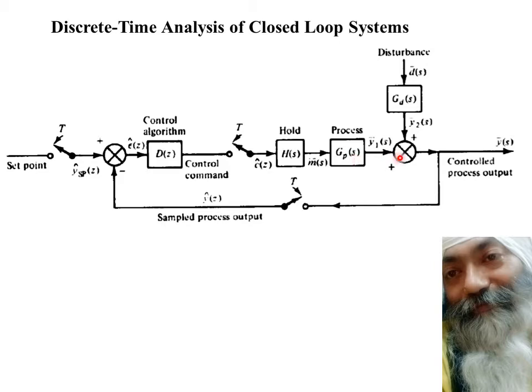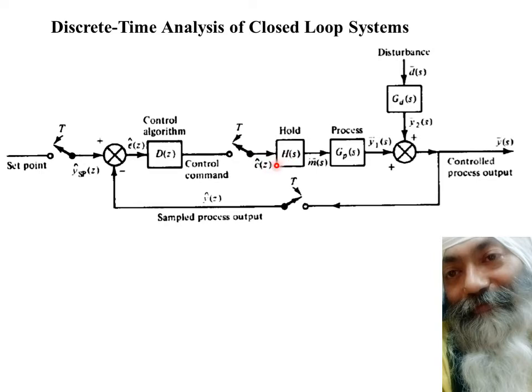Similarly, this continuous signal is again sampled and becomes discrete again. So as you see, this portion is continuous, and up to this point all is in discrete form, and from this point onwards, as we apply the hold, the hold element is in continuous form. It is not in discrete form.